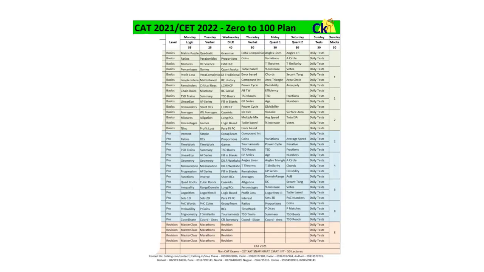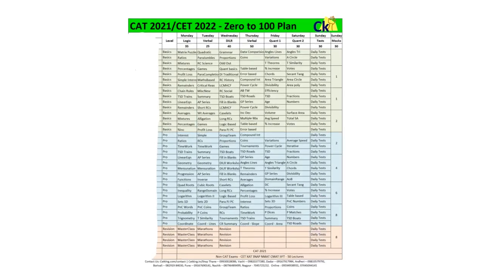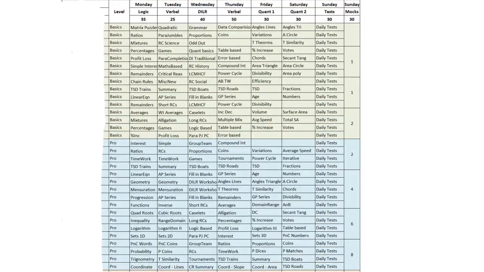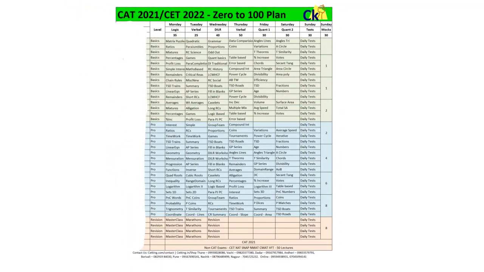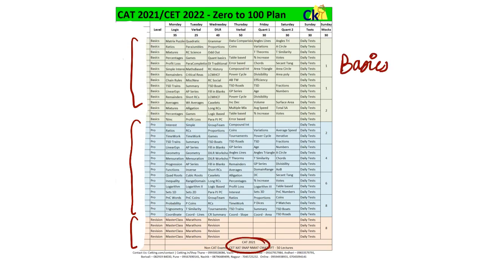Alright, this is the overall study plan for CAT 21 and the non-CAT exam. I have divided the preparation into two parts. First is the basics: complete the basics, then go for the pro level, and then revise everything before CAT 21. So step one will cover up the basics. Then we'll go for the advanced level, pro level.